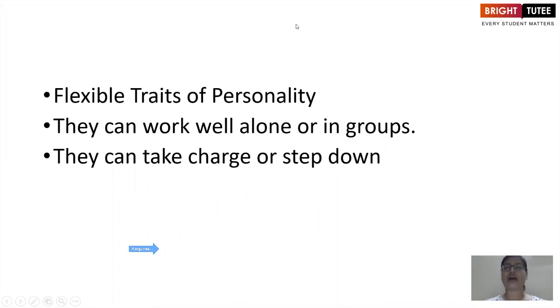Ambiverts usually are understood as having flexible traits of personality. These are flexible people. They can work alone, and they can work well in groups also. They can take charge, which means they can be good leaders also. They can be good initiative takers also. At the same time, they may be comfortable stepping down and allowing somebody else to take charge. So both of these things you will see that they have in them. So they are flexible by nature.